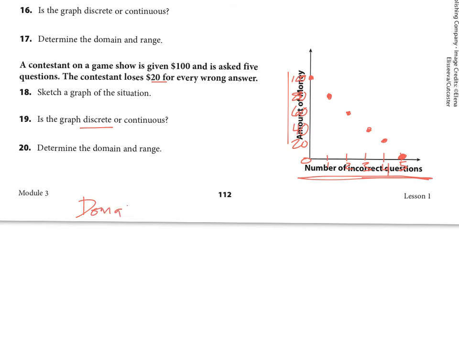Domain. Domain is our x value. So I'm going to describe the domain using this notation. X is less than or equal to. What's the most x can be? 5. What is the least x can be? 0. Now, here's the problem with this description. We're saying every value between 0 and 5. And we can't do that because, what did we just get through saying? You can't have half questions and stuff.